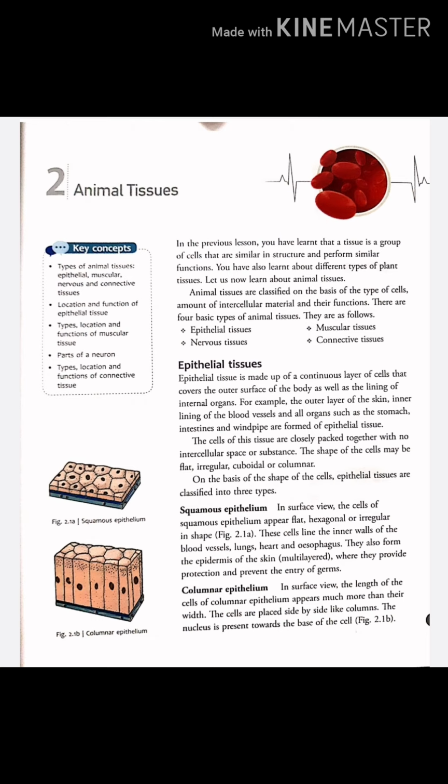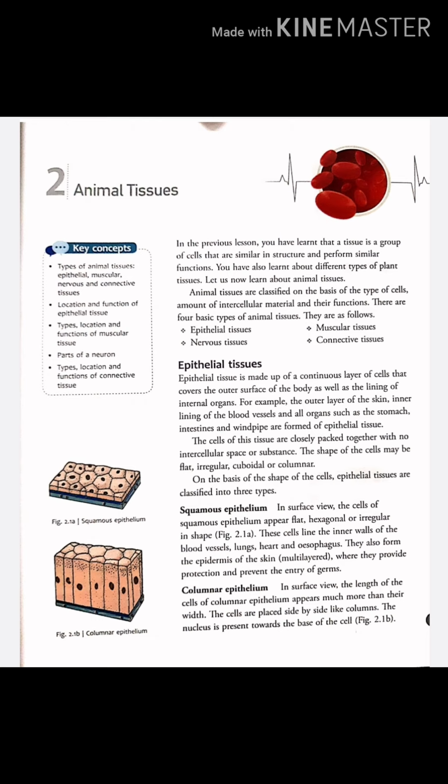Bone is a hard tissue, harder than the cartilage. In this tissue, the ground substance or matrix is filled with cells called osteocytes and various inorganic compounds. These make the bones strong and hard.